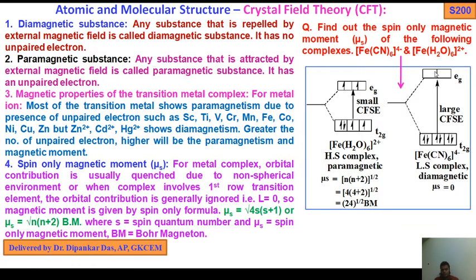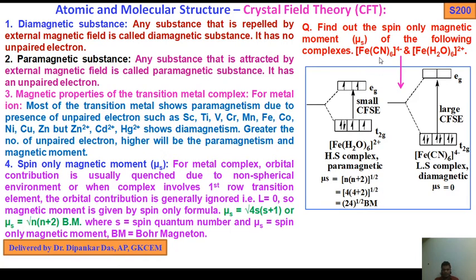As I told you, find out the spin only magnetic moment mu s of the following complexes: [Fe(CN)6]4- and [Fe(H2O)6]2+. Okay, so both the iron complexes have plus 2 oxidation state. The metal is the same, the oxidation state is also the same. Only the difference is the ligand: here CN and here water. So CN is a stronger field ligand than water.